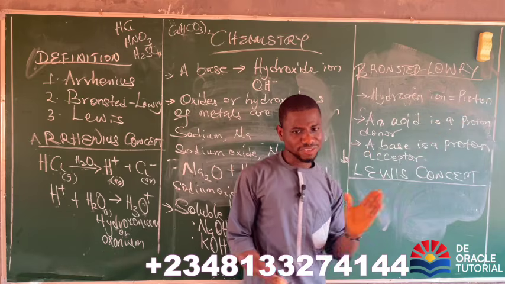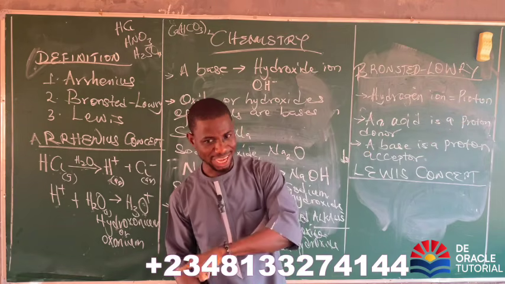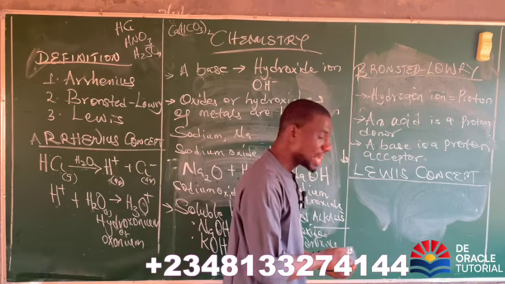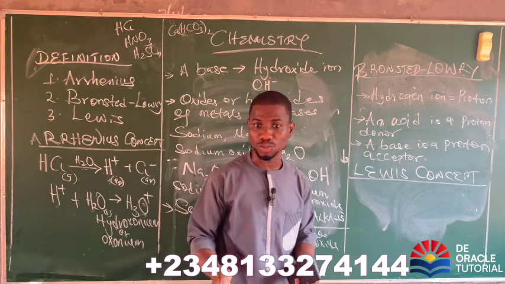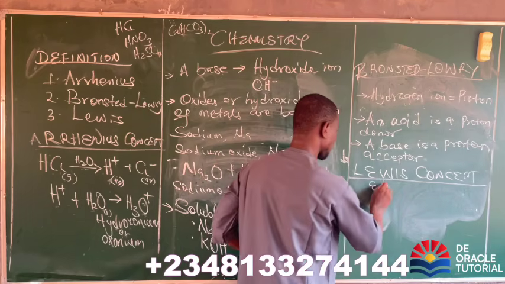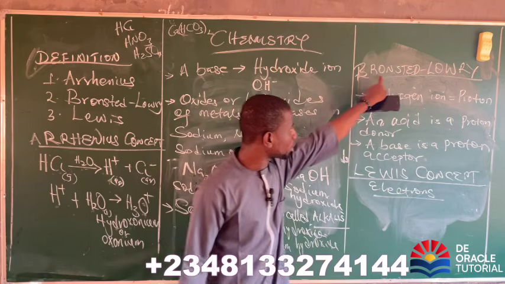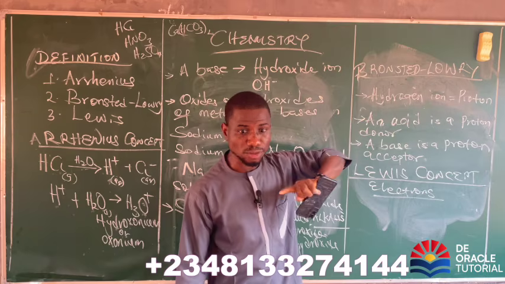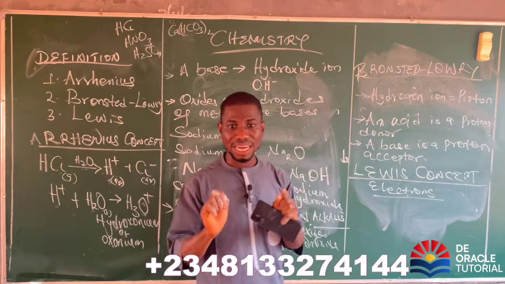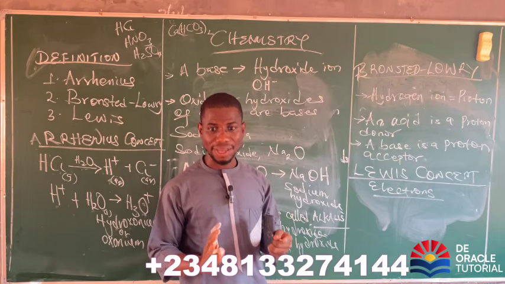Proton. What is the opposite of proton? Electron. Are you with me? So what Lewis used to describe acid and bases were what? Electrons. So this is the first point you should know, that Bronsted-Lowry described acid and bases in terms of what? Proton. While Lewis described in terms of what? Electron. Does that make sense?